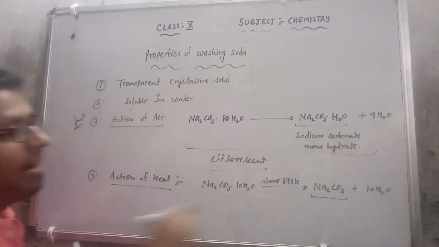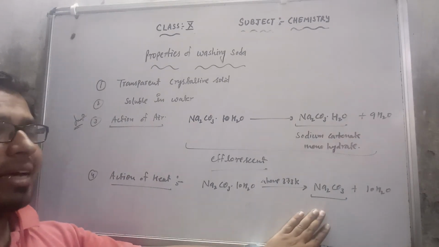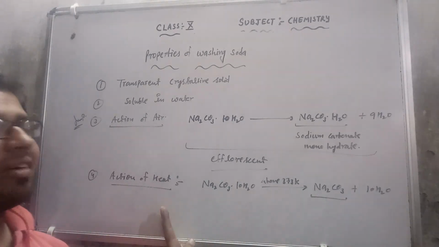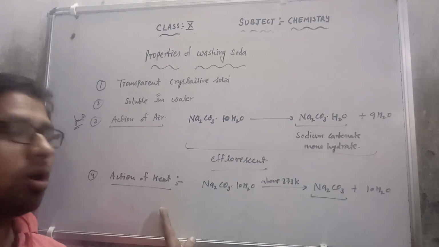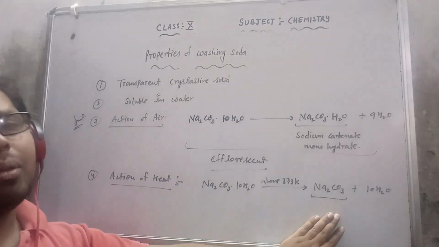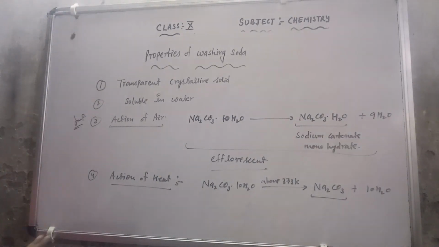This is anhydrous sodium carbonate, because there is no water molecule. So by heating washing soda above 373 Kelvin, all the water molecules are eliminated and we get anhydrous sodium carbonate. Those are the physical properties. After these, I will discuss with you the uses.